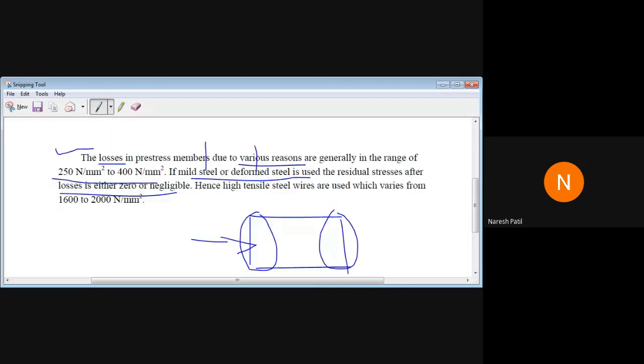What is the yield stress for mild steel? Make it fast. What is the yield stress for mild steel? Is no one there? Yes, so 250 Newton per mm square. Yes, very good. Aishwarya Udar, what is the yield stress for mild steel?